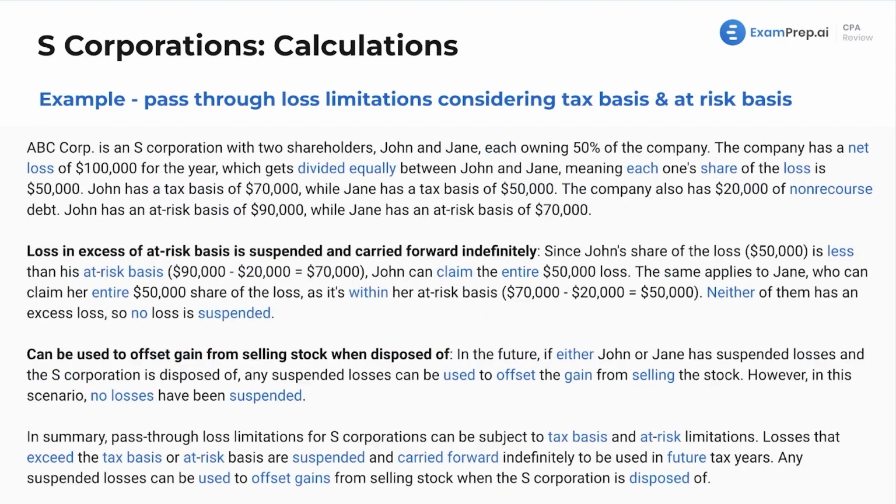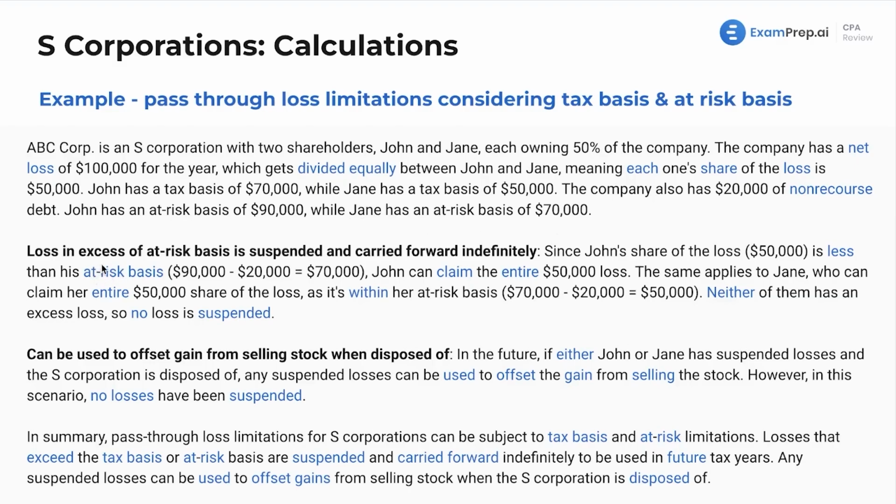All right. Kind of continuing on a similar path, but we got a couple changes, a couple other points. ABC Corp, we've got the S Corp, two shareholders, 50-50. Net loss of $100,000 for the year, divided equally. Each share of the loss is $50,000. John has a tax basis of $70,000, while Jane has a tax basis of $50,000. The company also has $20,000 of non-recourse debt. John has an at-risk basis of $90,000, while Jane has an at-risk basis of $70,000.